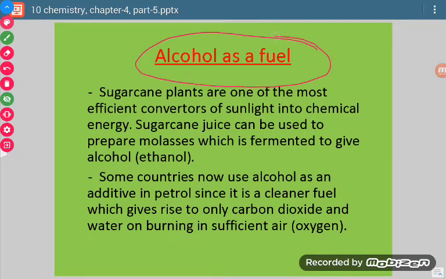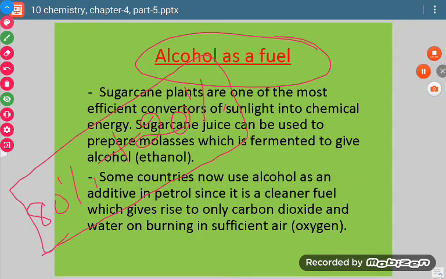Now it comes to power alcohol. What do we mean by power alcohol? Power alcohol means when we use alcohol as a fuel, then it is called power alcohol. What we do is take 80% gasoline and mix it with 20% ethanol. This mixture can be used as fuel for automobiles and this is called power alcohol.